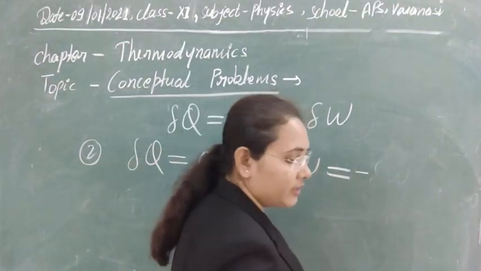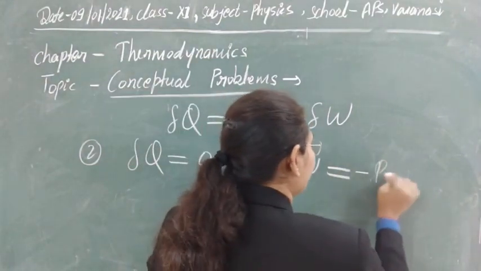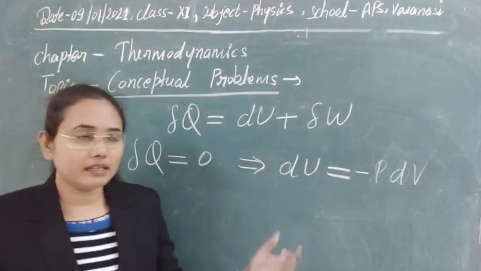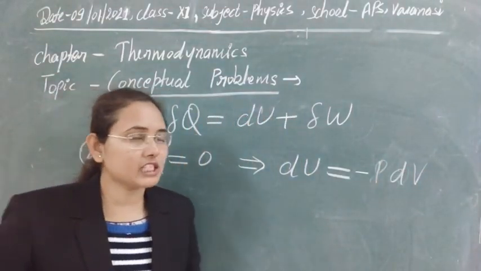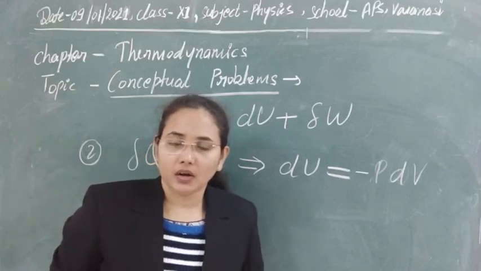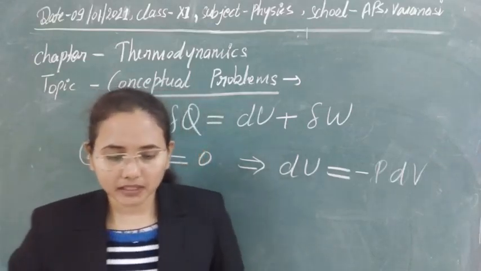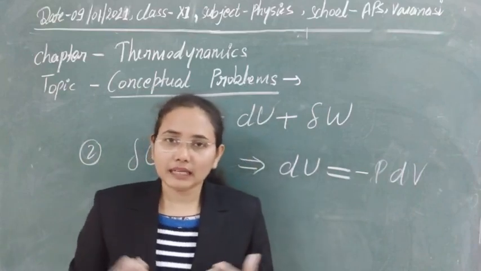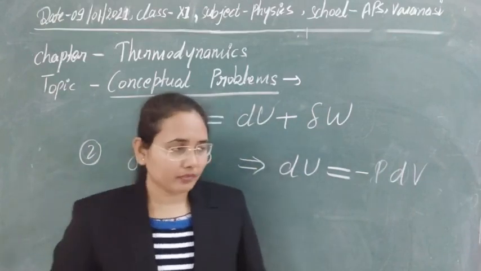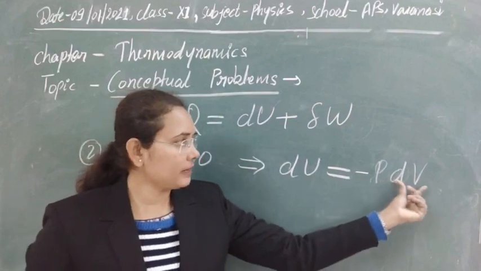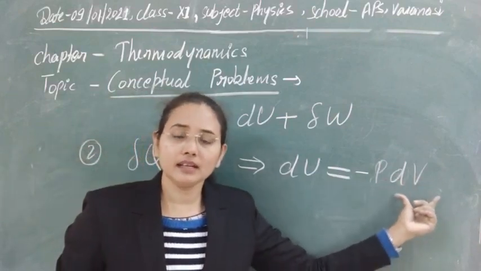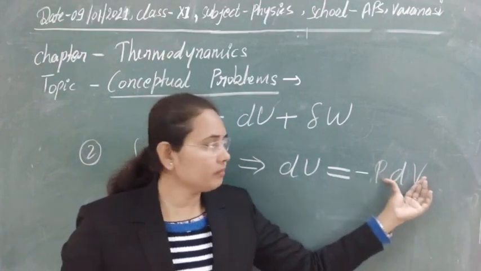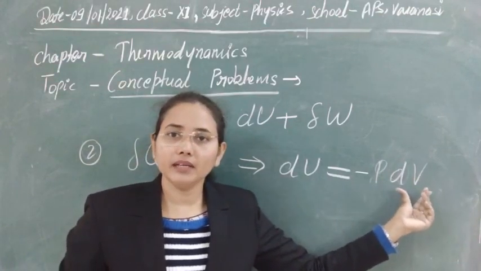Or in other words, you can write it in terms of dV. Now you can see here, suppose we are expanding a gas adiabatically, which means we are increasing the volume of the gas. So if we expand it, the change in volume will increase, and dV will be positive.